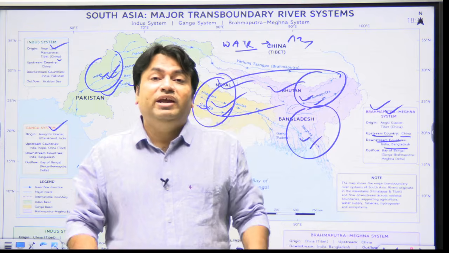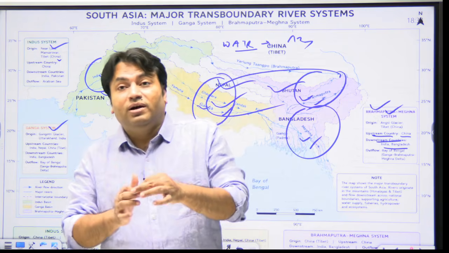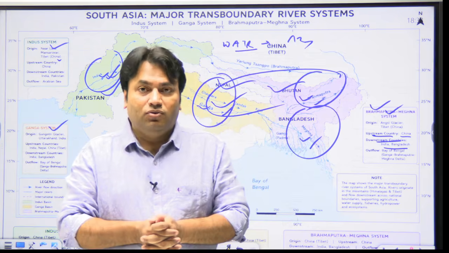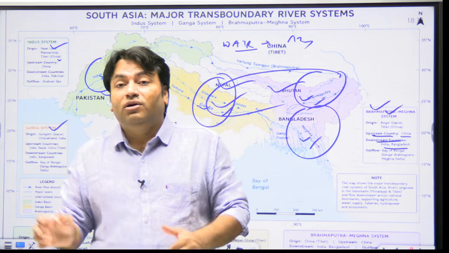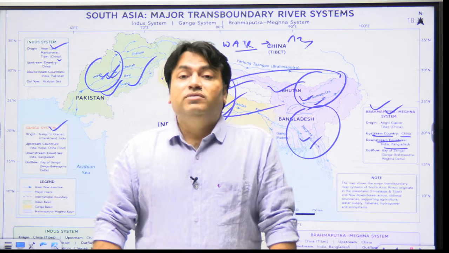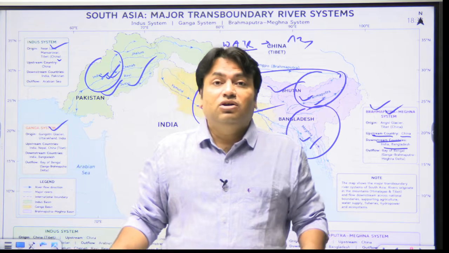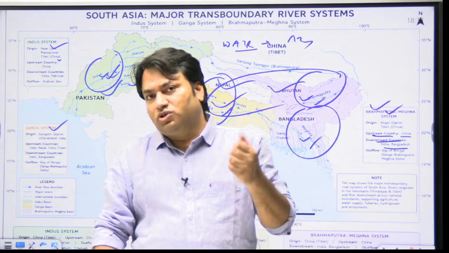So while explaining it as an asset, you will write that the Indus-Ganga-Brahmaputra-Meghna basin supports intensive agriculture and millions of livelihoods. Himalayan rivers provide major hydropower potential, particularly for Nepal and Bhutan. Rivers also support fisheries, navigation, groundwater recharge and ecological services. And in part B, we will explain why it is a source of conflict.